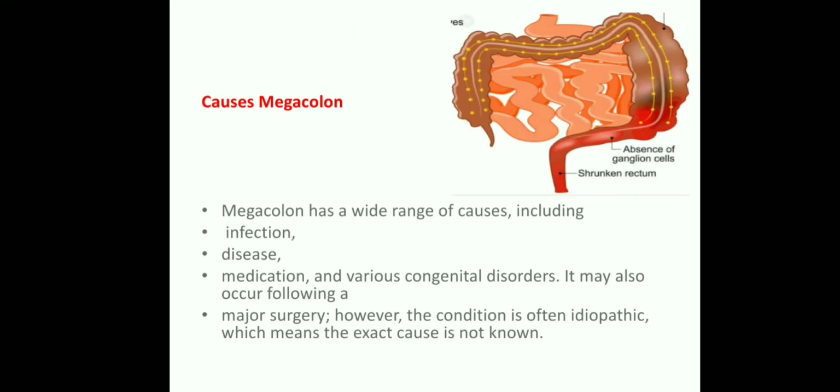Next, coming to the causes of megacolon. What are the causes of megacolon? Megacolon has a wide range of causes including infections, disease, medications and various congenital disorders. It may also occur following major surgeries. For example, a baby with congenital malformations who has undergone some surgeries may develop this megacolon. However, the condition is often idiopathic, which means the exact cause is not known. Okay, these are the causes of megacolon or Hirschsprung disease.